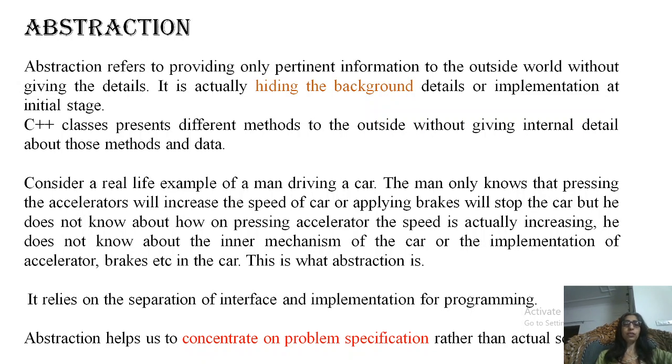First, we need to understand the problem, and then we should move forward to find its solution. And this is known as abstraction. So abstraction helps us to concentrate on problem specification rather than the actual solution.